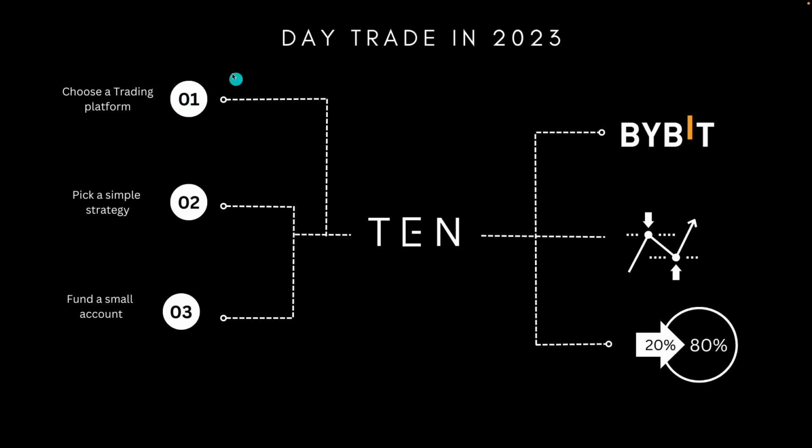So now that we've got our trading platform and we're very, very used to that and we're understanding how it works, whether that's Bybit or a FairDesk, we've now obviously got to pick a simple strategy. We know that we're going to go on the dip, for example, or support and resistance, or whatever you want to use. But please start with a very, very simple one. Again, this is for beginners only. As you can see, we're looking to buy the dip.